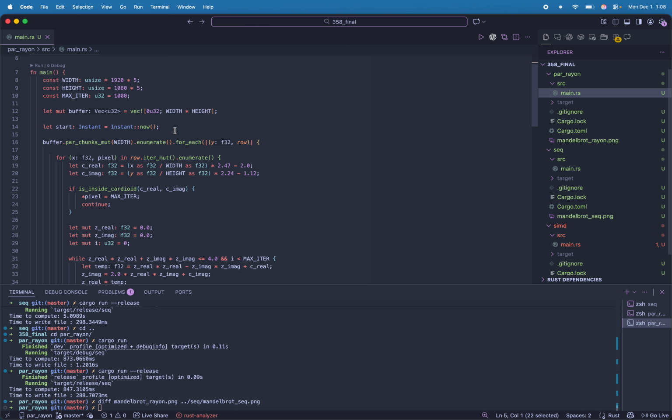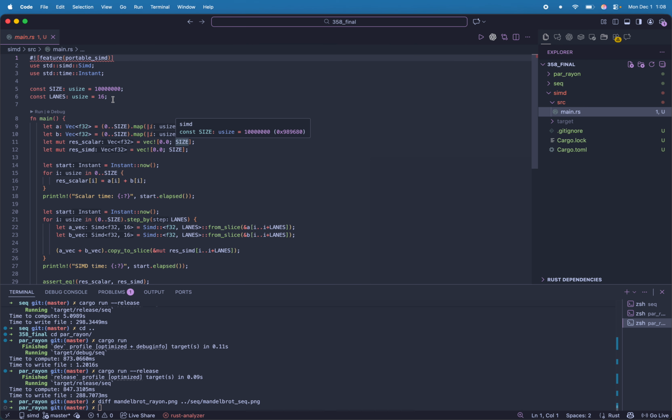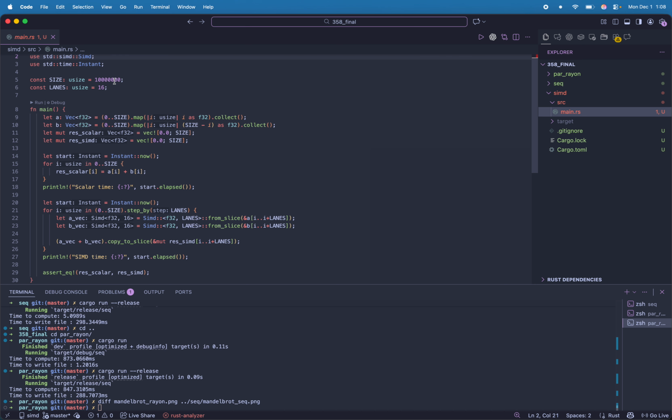So if we go into the example I have here, we'll see at the very top we have to introduce this feature because it is not quite finished and not officially released. And what we define here is 10 million elements and 16 lanes. The 16 lanes define the width of our SIMD instruction.